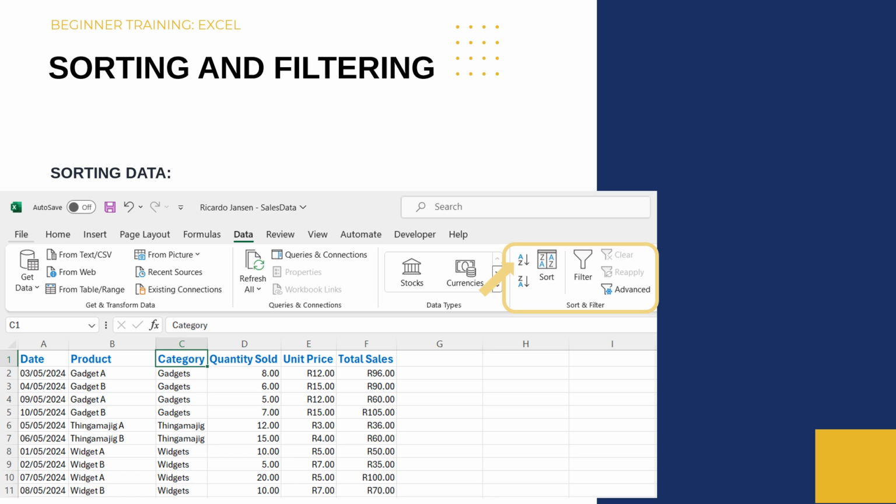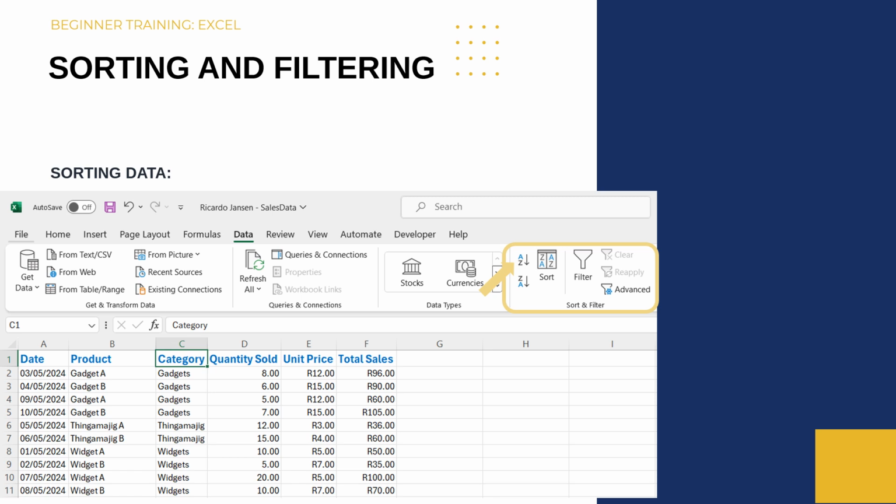Sorting helps to organize data. Select the category column by clicking on the column header. Go to the Data tab and click on Sort A to Z. This will sort your information in ascending order, whether it is numerical value or in alphabetical order.